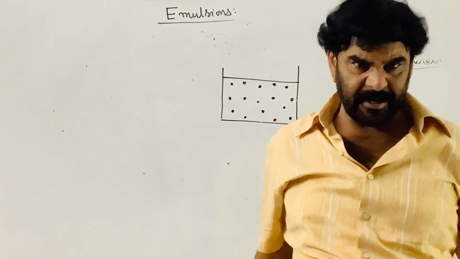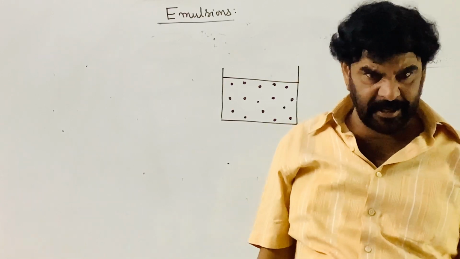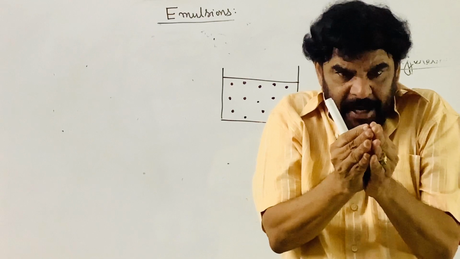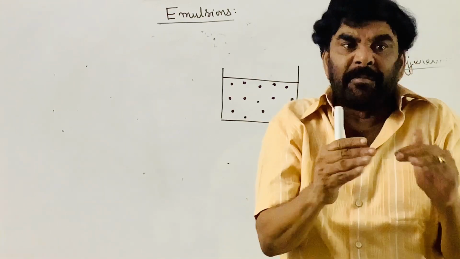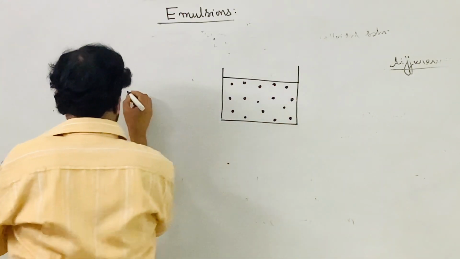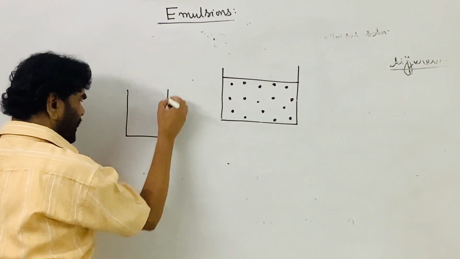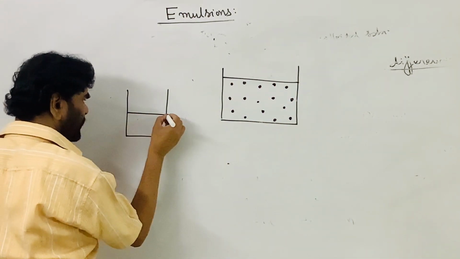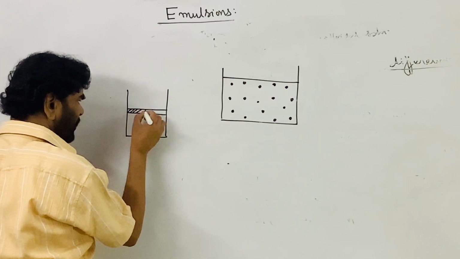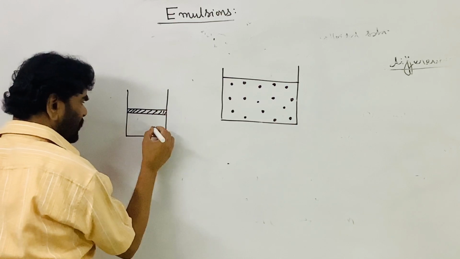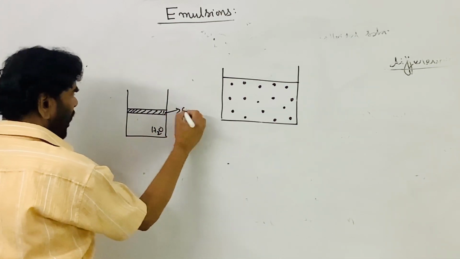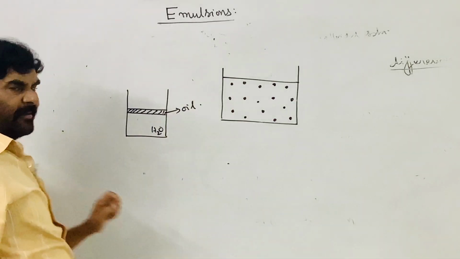two layers, oil and water, are again separated. Why are they separated? Again, the droplets of the oil collide with each other, combine with each other and form bigger particles and separate from this, and the two layers are separated from the colloid emulsion system. This is one, this is the other. This is water, this is the oil, separated. It's not stable.